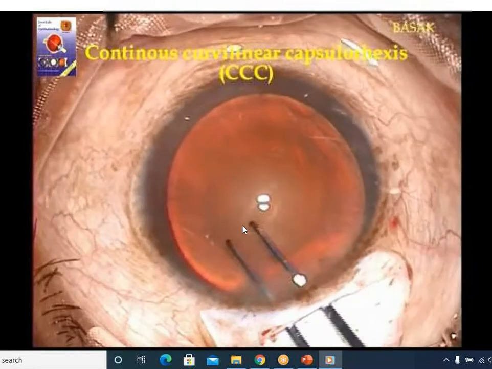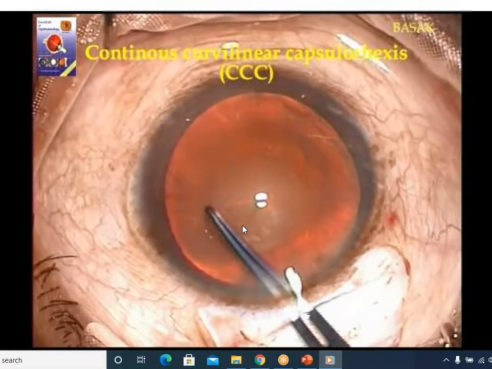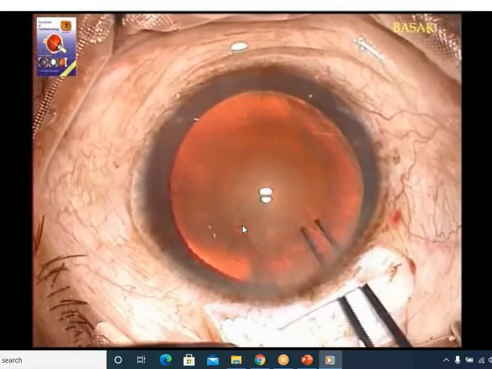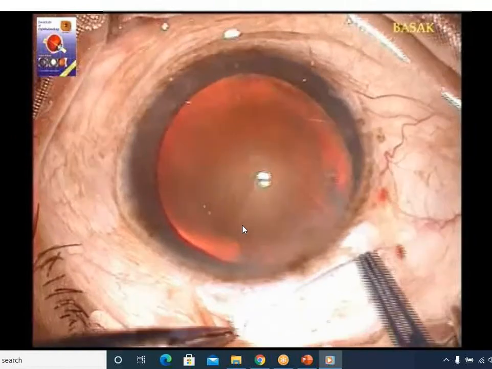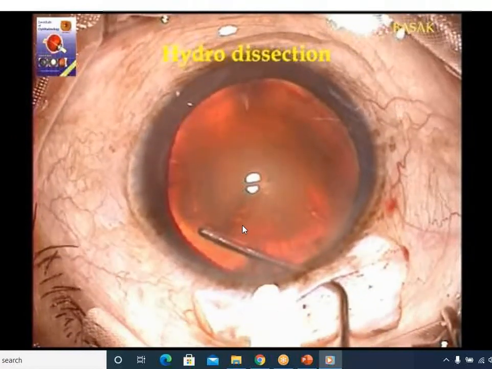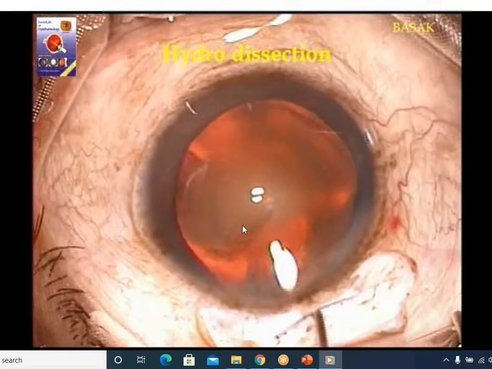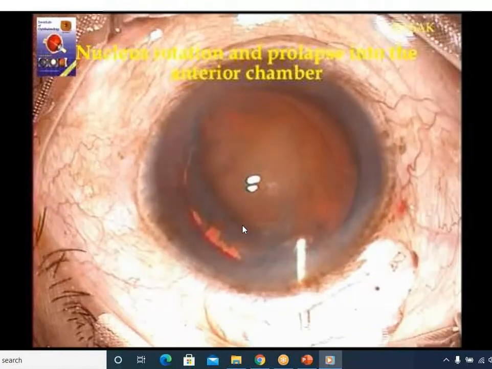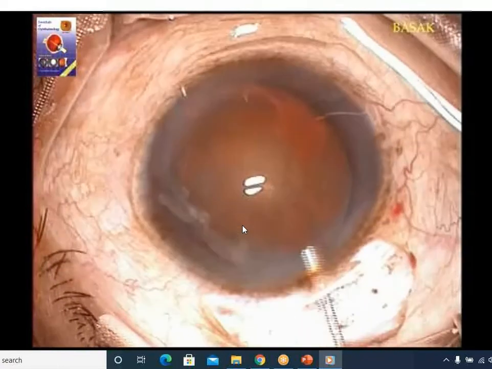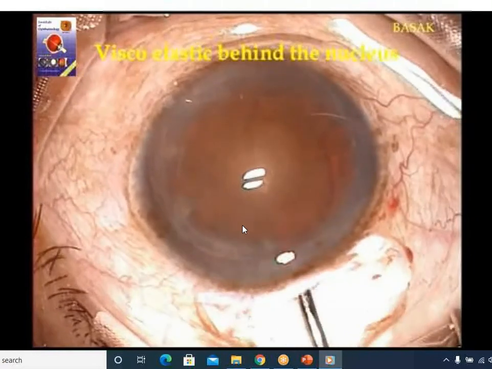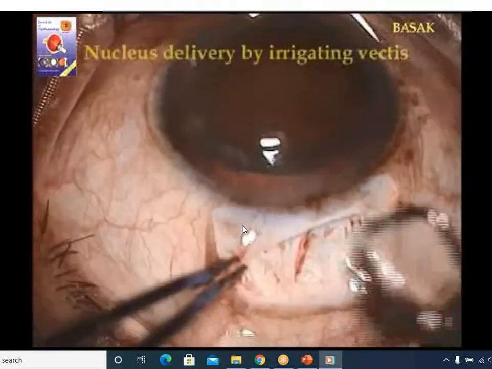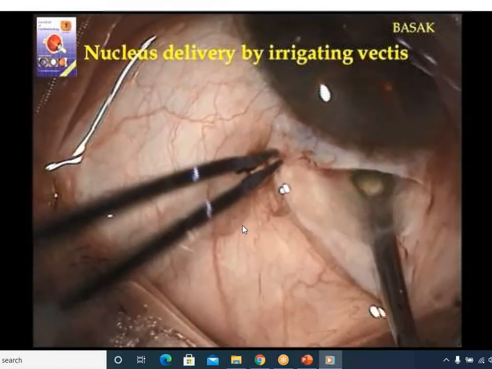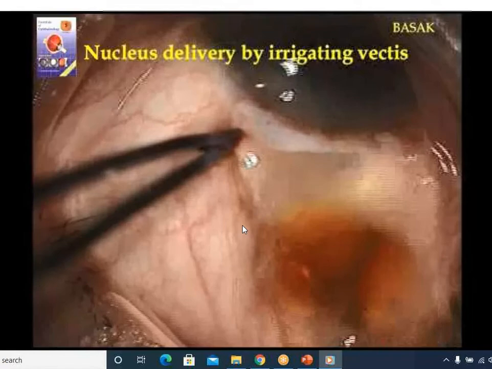Now, surgeon is using the Utrata forceps and doing capsulorhexis, continuous curvilinear capsulorhexis. It is a type of capsulotomy. Now, he is introducing the jet of the fluid between the anterior capsule and the lens, so that we lift the nucleus, and he is rotating the nucleus and bringing the nucleus out of the lenticular bag, and then he is creating the space between the iris and the nucleus. Now he has introduced the vectis and removed the nucleus from the tunnel.